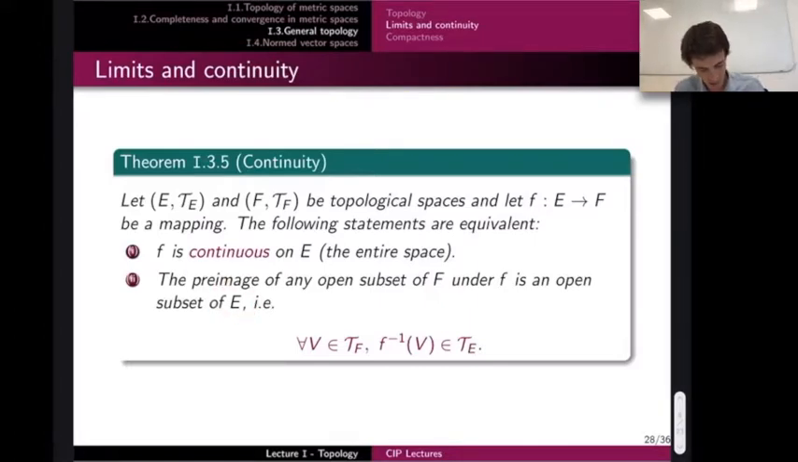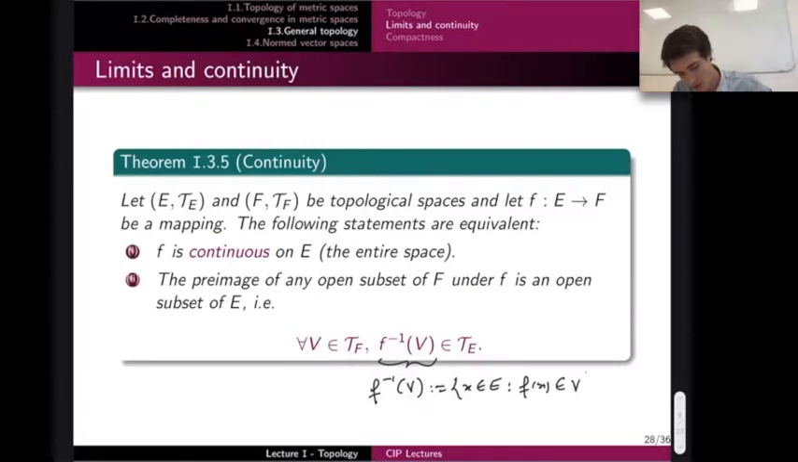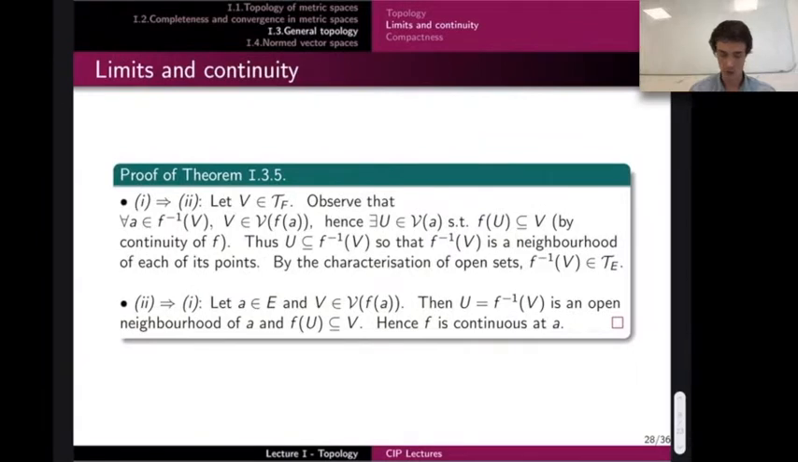Remember that the definition of f^{-1}(V), by definition, is the set of all points x in E such that f(x) belongs to V. And what you ask is that f^{-1}(V), this set defined like this, is an open set, so it is in the topology of E, right? So the proof is here, but I will neither comment on it nor go into more details.